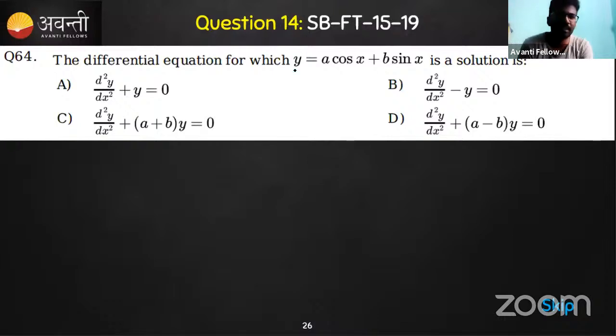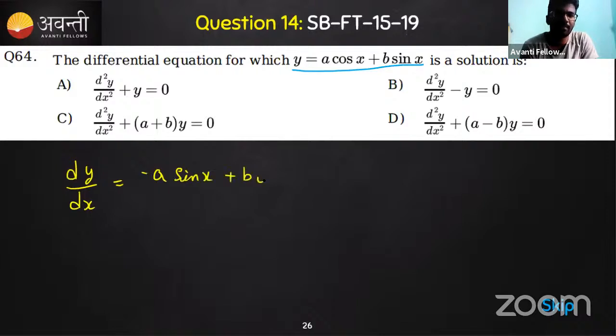See, it's a single line question, a single line expression. I need to differentiate. Integration maybe requires a skill set to solve it, but differentiation you can do for any expression, however difficult they make it. So there's a differential equation here. If you differentiate, you can do it very easily and it will not take much time. The differentiation of cos x is minus sin x. We can take the negative sign, and this is a plus cos x. You got it.